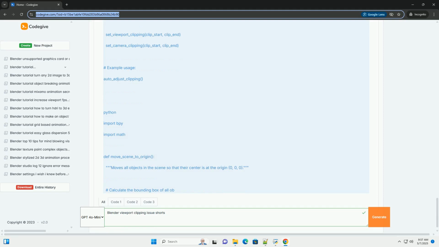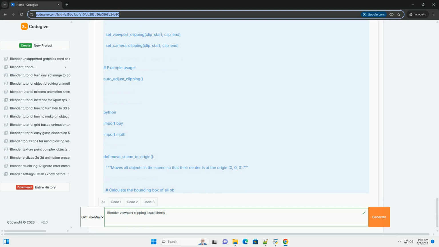clip_end is set to a large multiple of the radius. This ensures that distant objects are also visible. The value radius * 100.0 is a good starting point but can be adjusted. A minimum value is ensured for clip_start. 4. Applying to viewport and camera